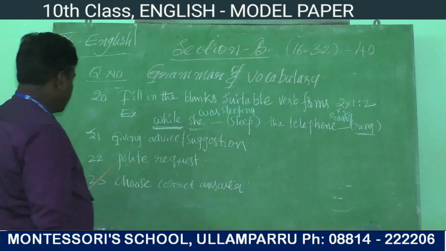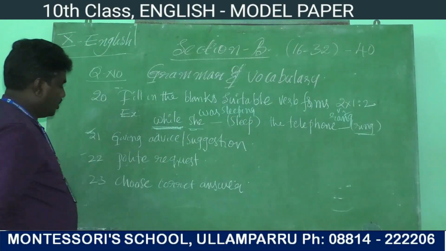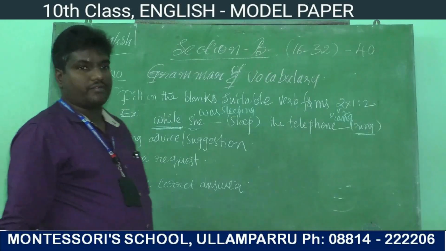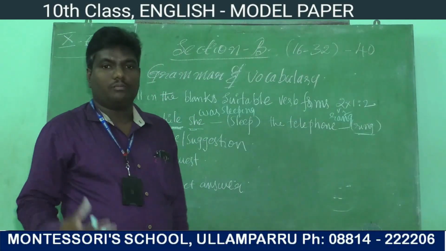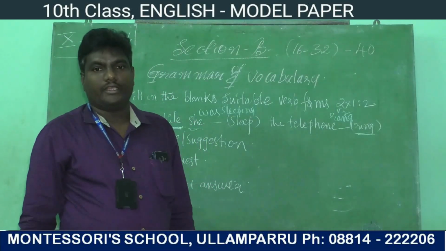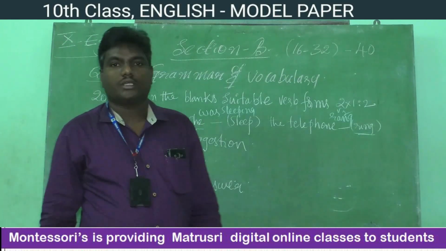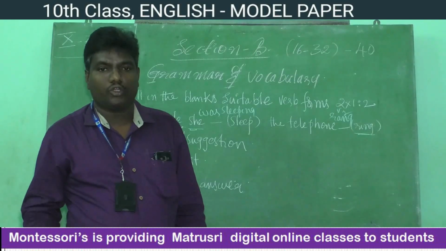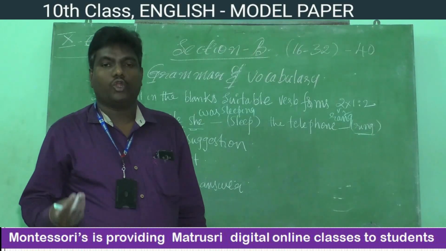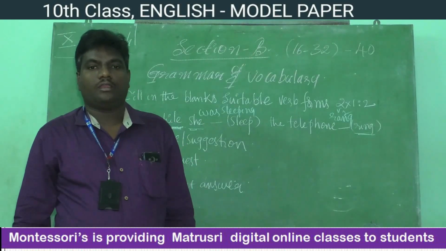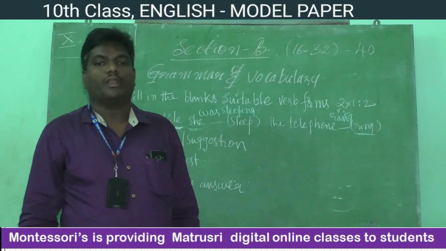Next, come to question number 22. Polite request. Polite means courtesy. Generally, when we speak about polite words, we have to use please, if you don't mind, kindly, could. These are the expressions of polite words.